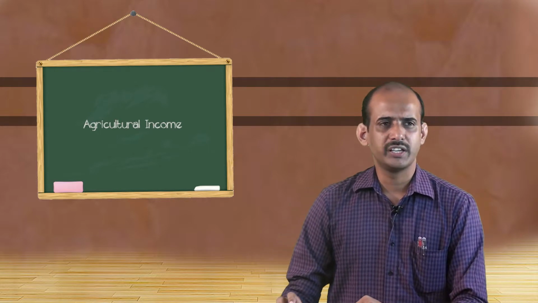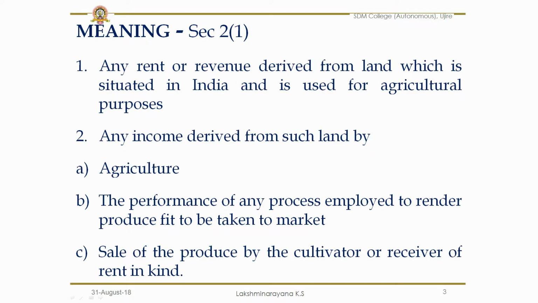Under the Income Tax Act of 1961, Section 2, Subsection 1 defines the income to give clarity about the concept of agricultural income. Agricultural income is any rent or revenue derived from land which is situated in India and is used for agricultural purposes. So first and foremost, the rent or revenue received from the agricultural land which is situated in India is taken as agricultural income,